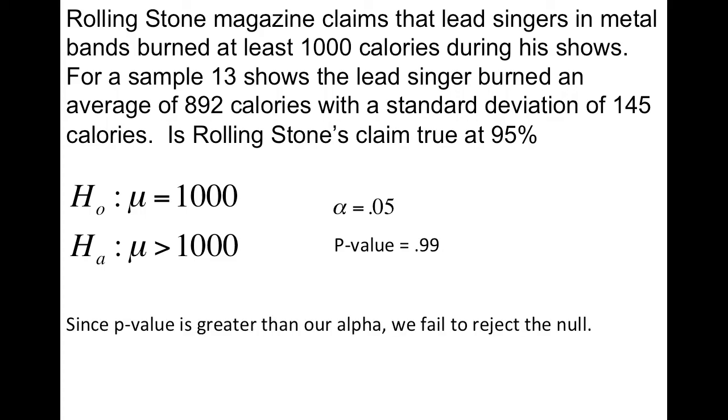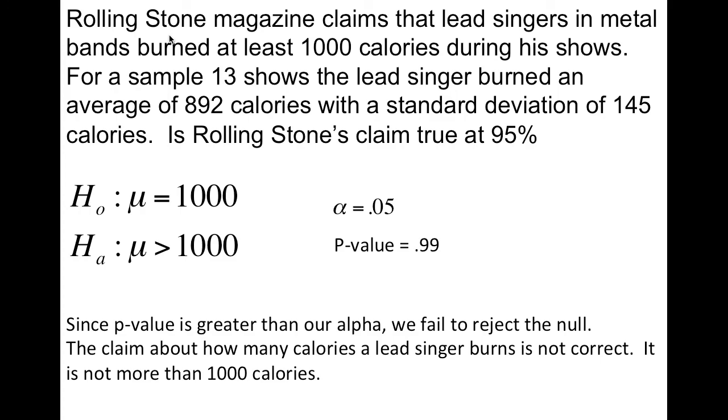Since the p-value is greater than our alpha level, we fail to reject the null. So failing to reject means that we are going to side with the null. We believe the null is true. So again, since the average is equal to 1,000, that means it's not greater than 1,000. Rolling Stone's claim is not true. The claim about how many calories the lead singer burns is not correct. It is not more than 1,000 calories.